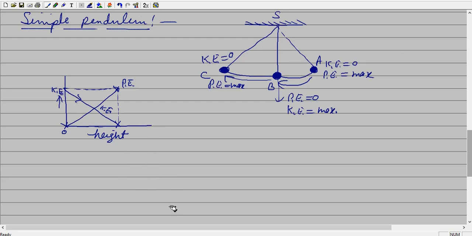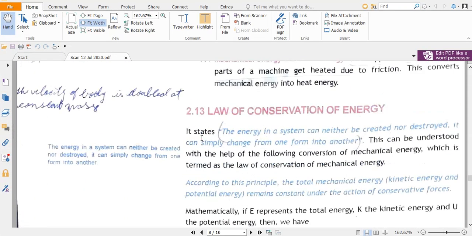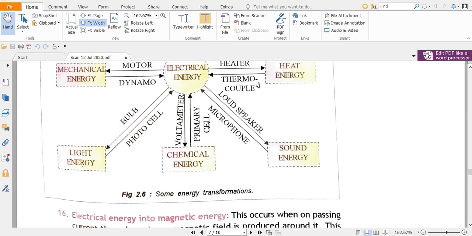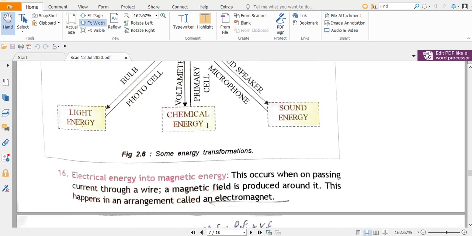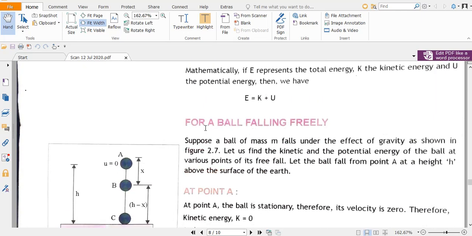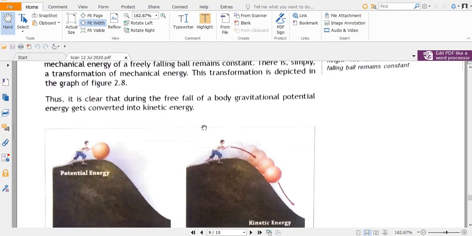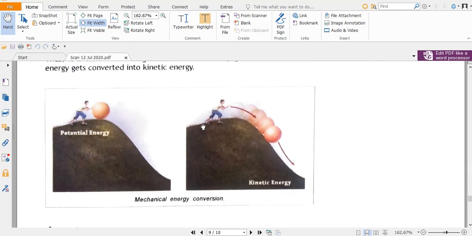I will revise you from the book, rotating the pages, so that you are satisfied that this portion from the book is also covered. The portion before this we have already discussed. This energy chart we discussed in the last video. I told you to learn two examples of the law of conservation of energy, and that example is given for a ball falling freely, the derivation, and after that a graph from the very right side, which also shows a diagram of mechanical energy conversion. At a particular height there is potential energy, and when you release the ball, potential energy is converted into